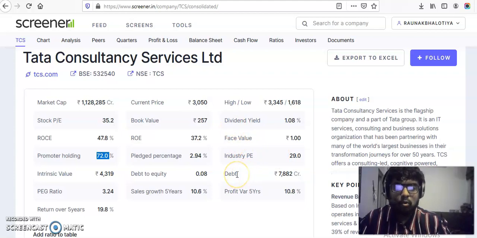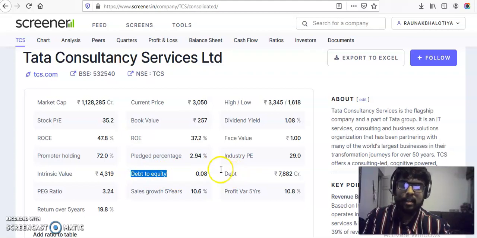Debt is basically the loans which the company has taken. Generally we tend to look at that ratio against equity, so a better measure is debt to equity. It is a ratio between the debt and the equity of the particular company. It's basically 0.08. So this is 7,000-some crore divided by the 11 lakh crore. So it's pretty low. It should be either 0 or less than 0.5. That's actually ideal to have for a particular stock.